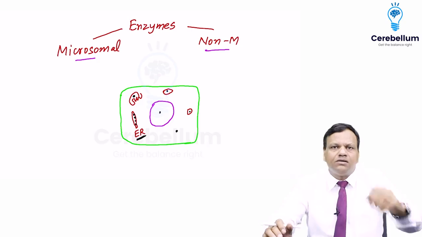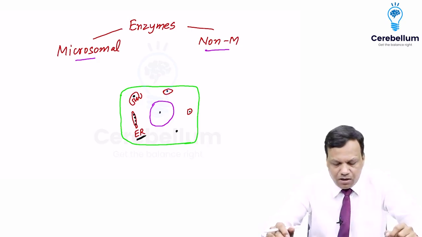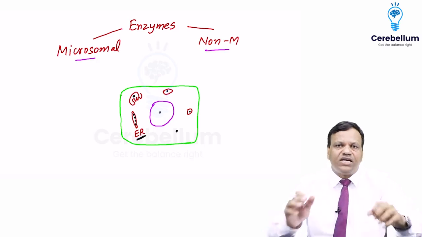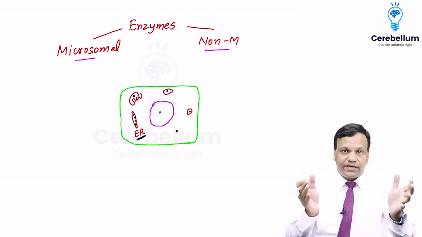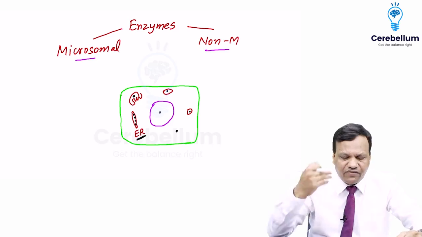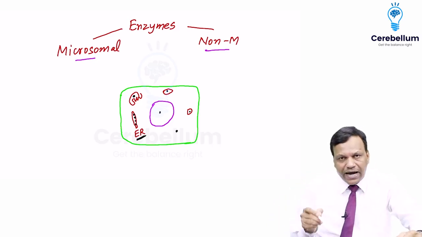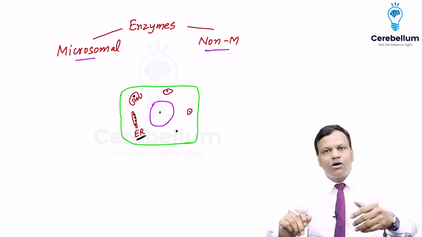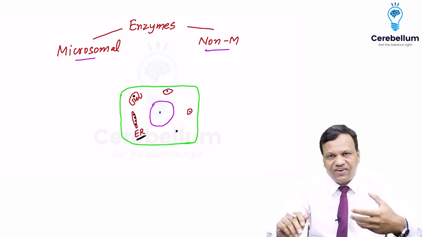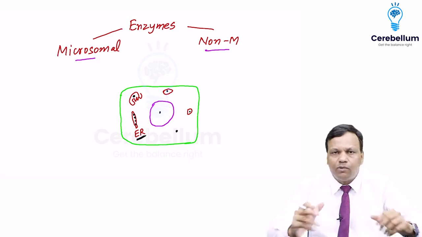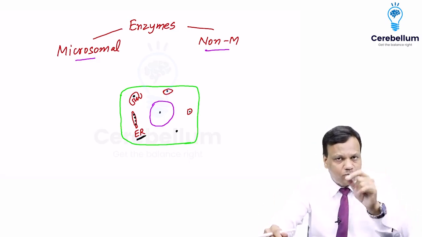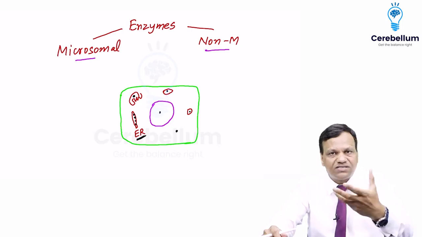Now, the third and most important question is, what is so special in the endoplasmic reticulum that we divided the enzymes based on that? We could have classified the enzymes as nuclear and cytoplasmic, or mitochondrial and non-mitochondrial, or lysosomal and non-lysosomal, but we did not pick any of them. We picked only endoplasmic reticulum. So there must be something special.